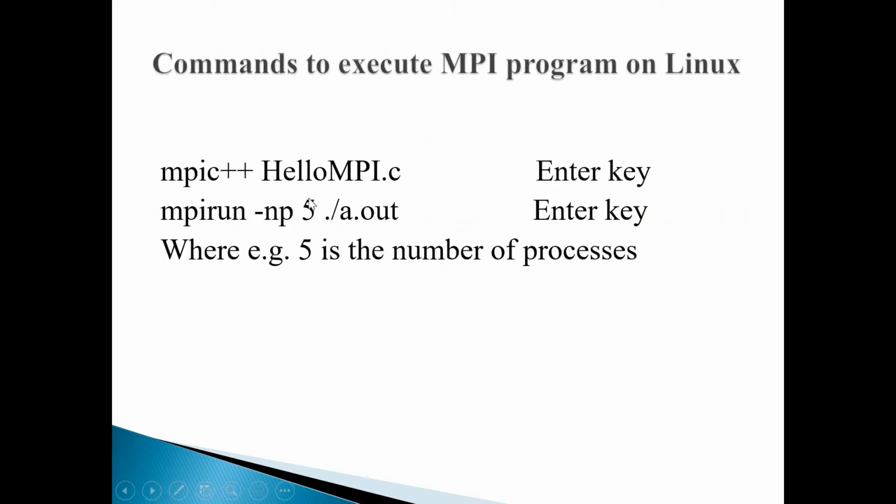And this is how, the two commands you will need after installation to run or execute your program. This is your compiler, mpic++, and mpirun you will use to run or execute your program. Here the np switch and 5 is the number of processes. For example, you can control your multi-processing environment, 4, 3, n number of processes you can give here while executing that program. If you don't give any number here, it will take the number of processes equal to the number of logical cores on your PC. So I will show you everything, but on Windows.